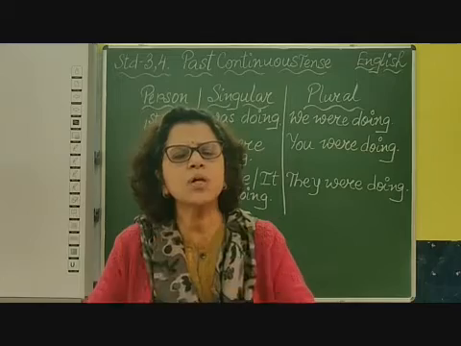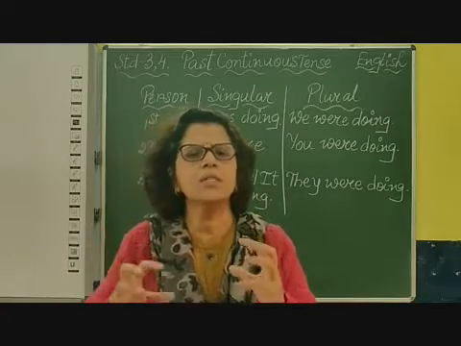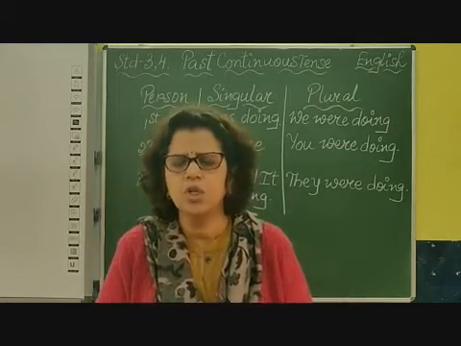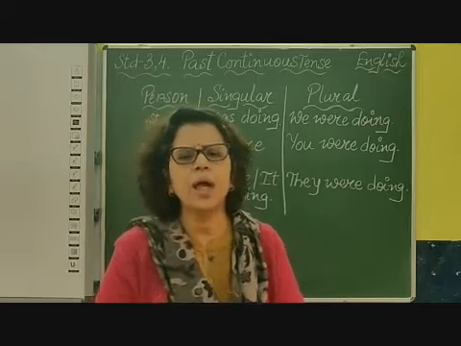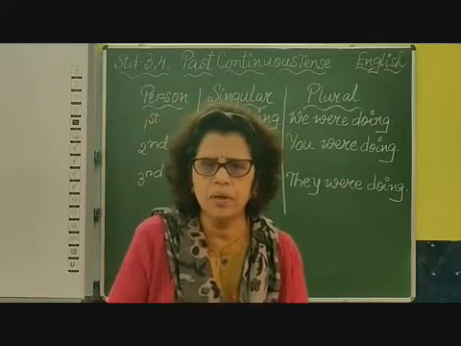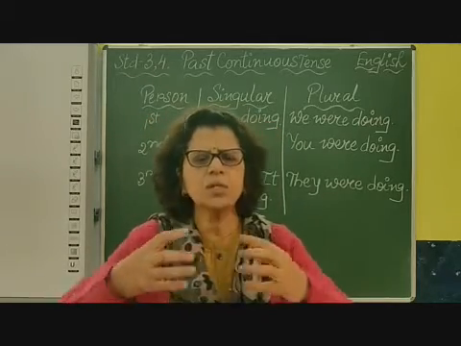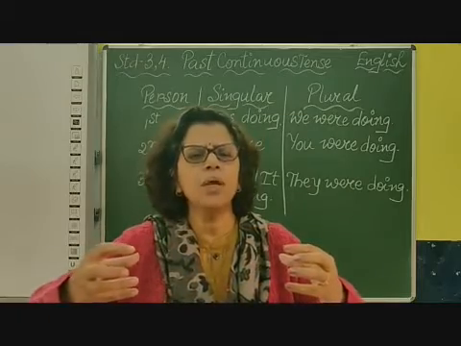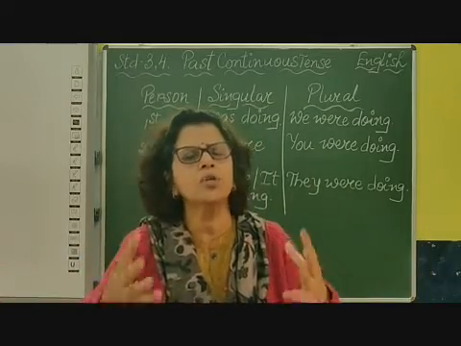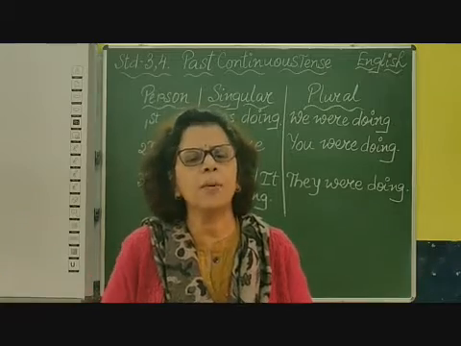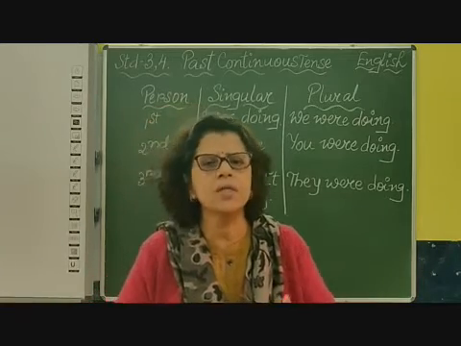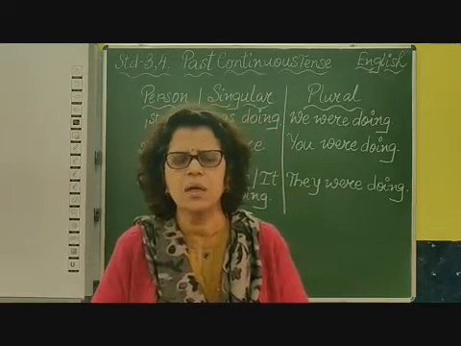Whenever the word continuous is there in the tense, you must add ing. So here also you have to add ing with the verb, then only it becomes continuous. It means it took a few minutes or maybe a long time to complete. It continued for a period of time. That's why it is continuous tense.